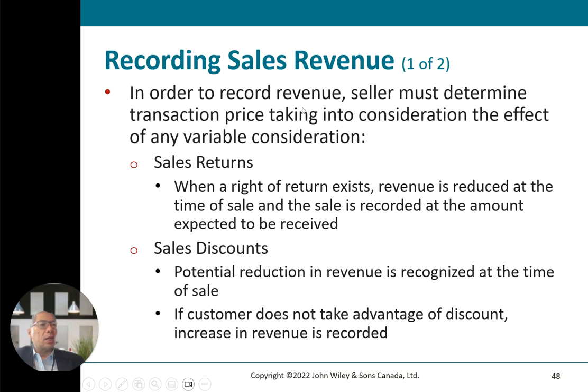In order to recognize revenue, the seller must determine the transaction price, taking into account sales returns. When a right of return exists, revenue is reduced at the time of sale, and sales are recorded at the amount not expected to be refunded. A sales discount is a potential reduction in revenue and occurs at the time of sale. If customers do not take advantage of the discount, increased revenue is recorded.